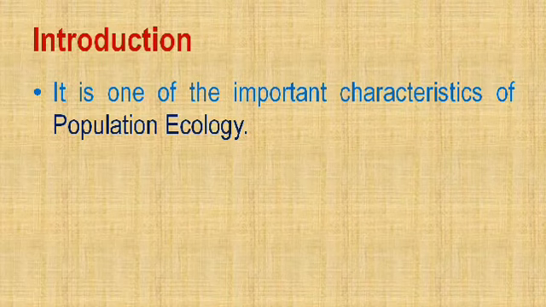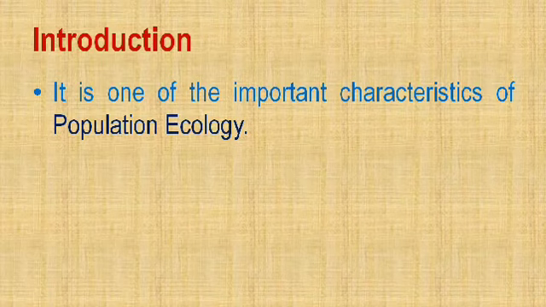So population means the number of individuals of the same species. Say for example, if we are talking about the population of crow or population of sparrow, and at the same time if we are counting the population of entire birds, it will become one community.